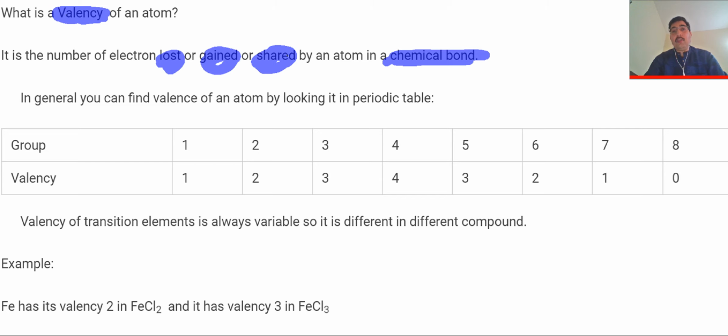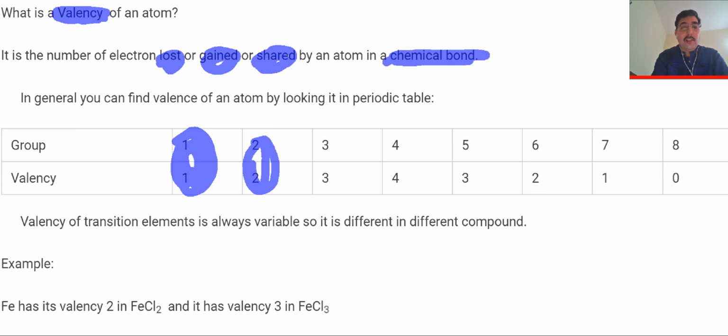In general, how do we identify the valency of an atom? We must take the help of the periodic table. We look at the vertical columns of the periodic table and then we can decide the valency, and it is very simple. For example, I made a table here. Group 1, the alkali metals, have a valency of 1. Similarly, group 2, the alkaline earth metals, have the valency of 2. And the valency of group 3 elements is 3. It is just simple.